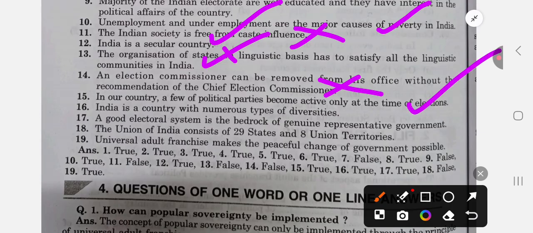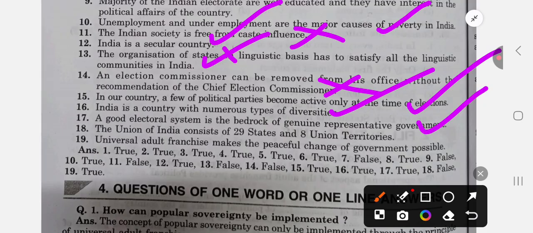In our country, a few political parties become active only at the time of election. That is true. India is a country with numerous types of diversities. Yes, that is true. A good electoral system is the bedrock of genuine representative government. That is also true.